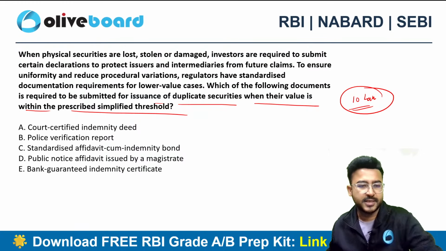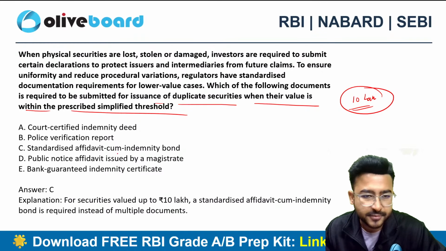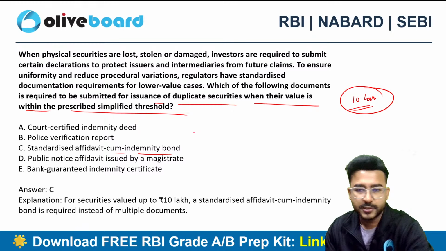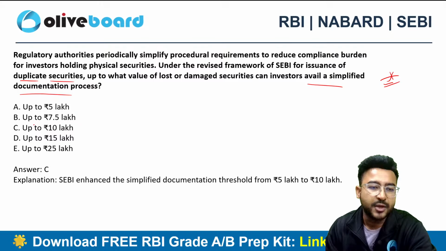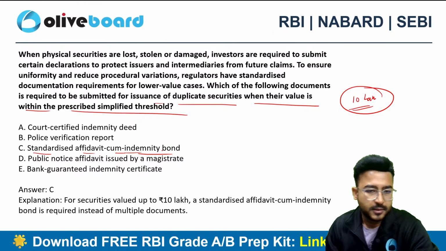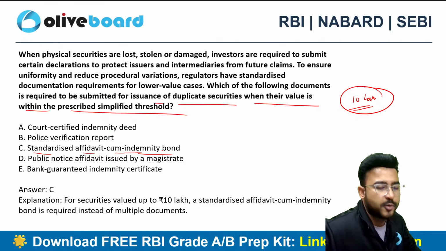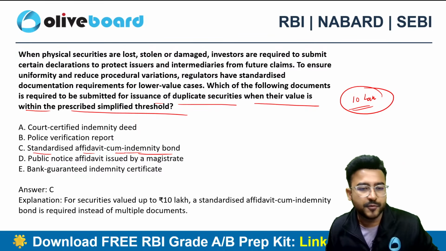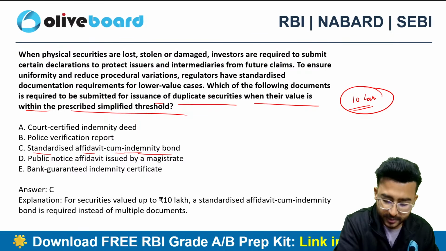The correct choice here is standardized affidavit cum indemnity bond. So that's what the simplification is. If the value of the security is up to 10 lakh rupees, the duplication work will be done for you if you follow the standardized affidavit cum indemnity bond.